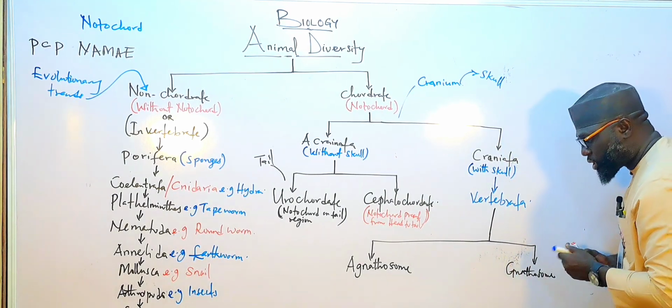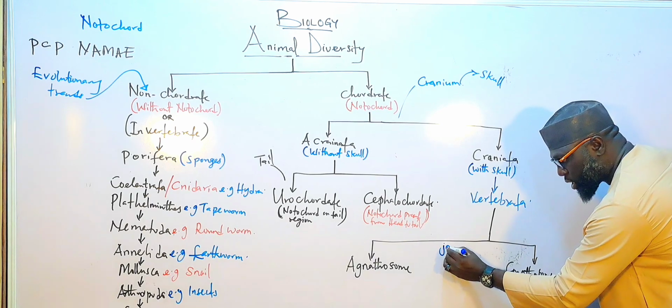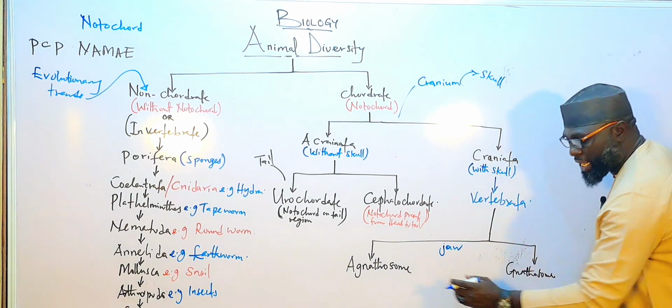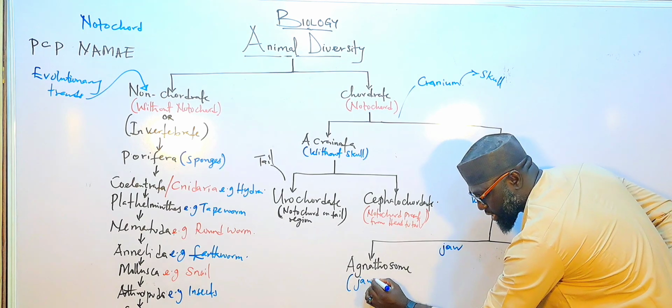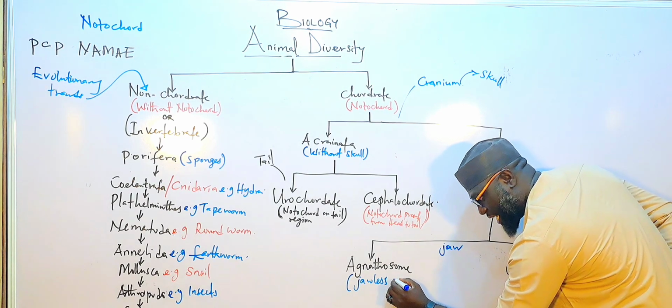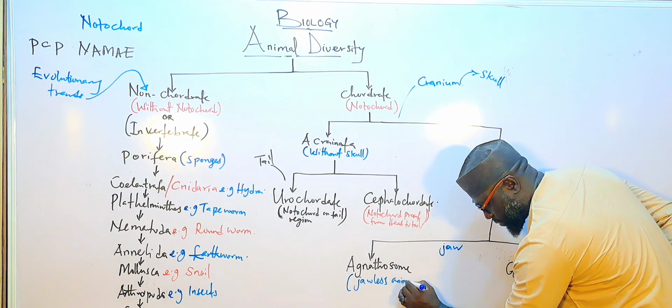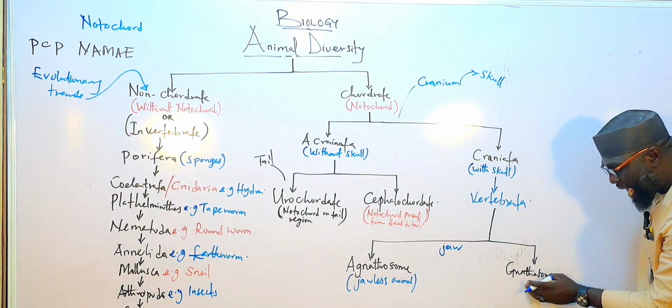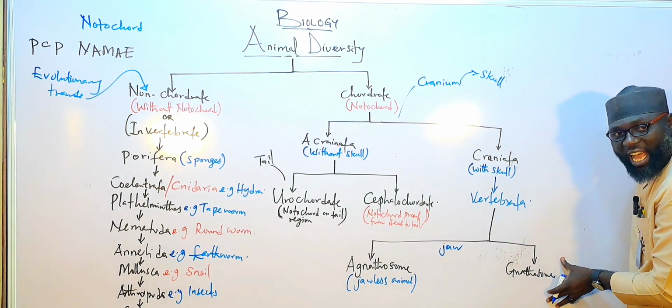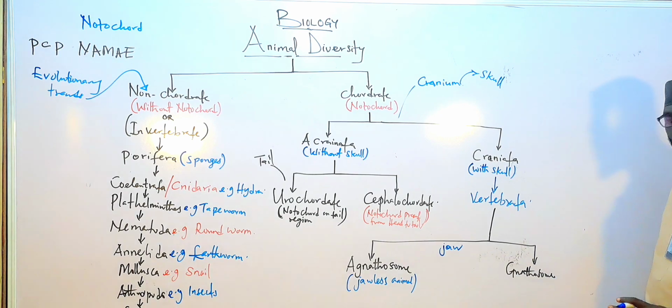We use jaw to classify them. This one, agnatha, they are called jawless animals. They don't have jaw. But here they are animals that have jaw.